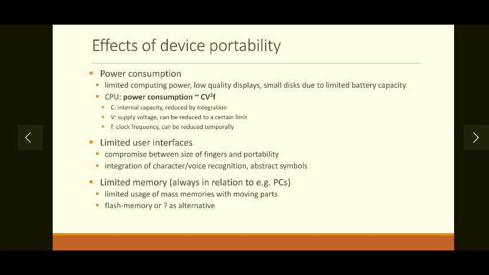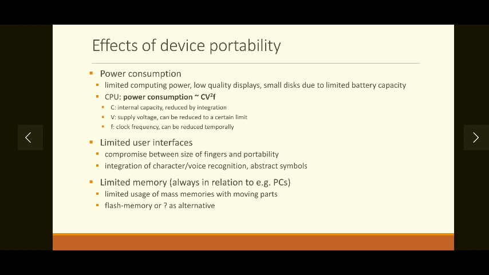Now, in mobile communication, communicating device is portable. That means it has a limited power supply. For example, mobile handsets or laptops come with battery, which drains out over the time. So power consumption becomes a major issue in the mobile communication.